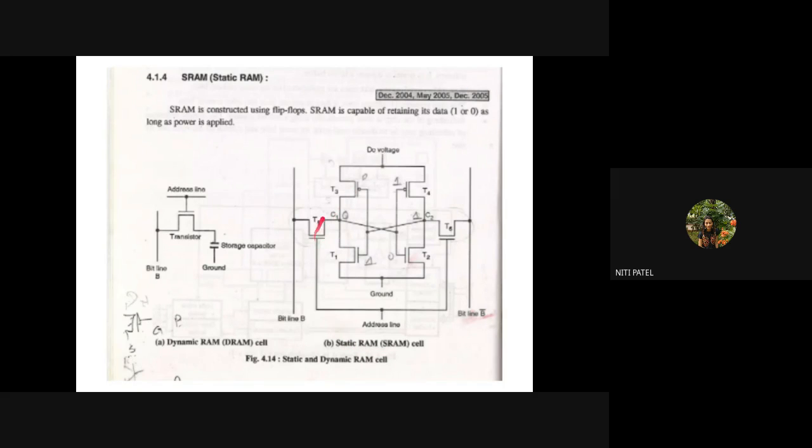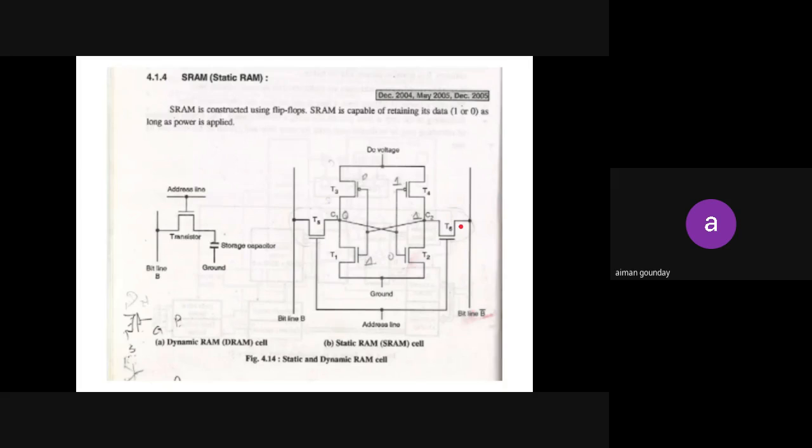This cell has 2 bit lines, where your data will be coming. It has an address line, it has a power supply, and along with that it has transistors. Can you see these transistors? T1, T2, T3, T4, T5 and T6.